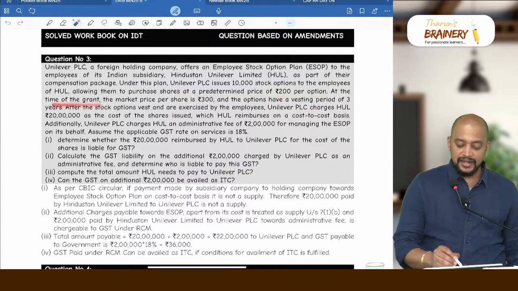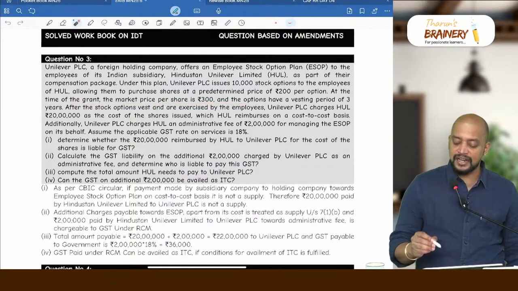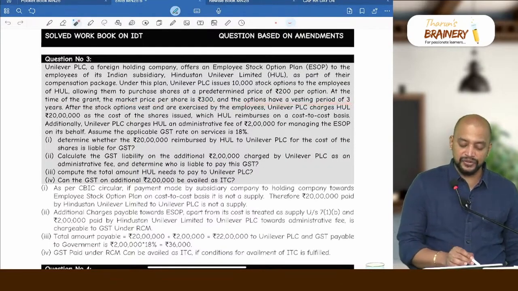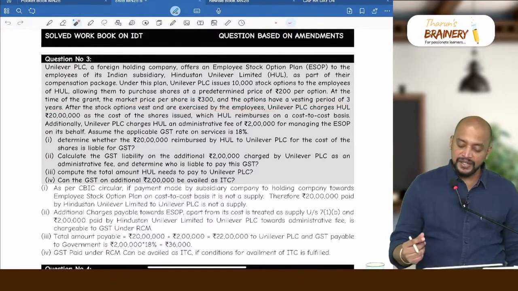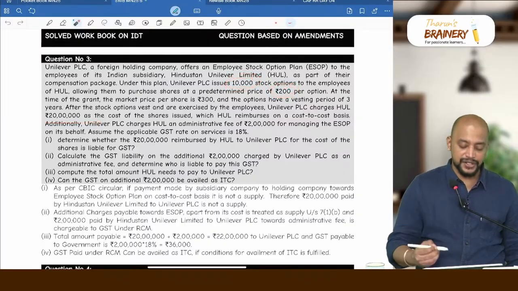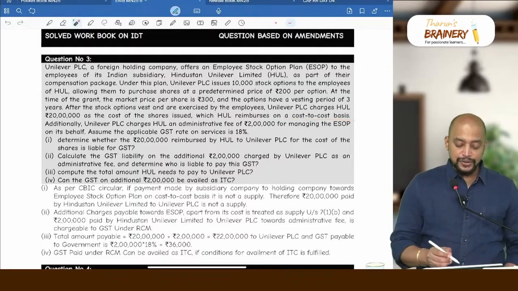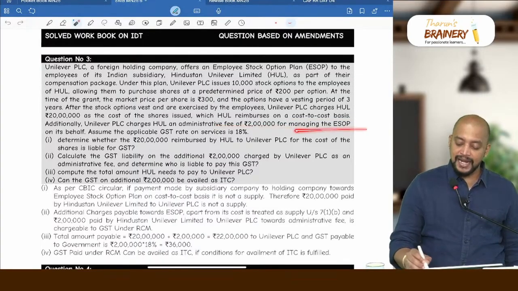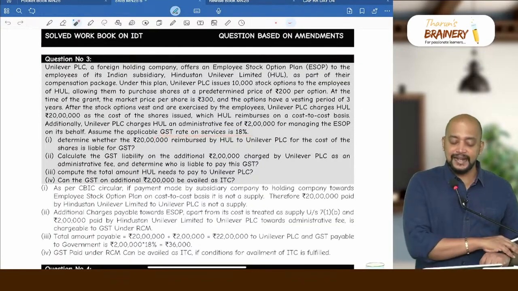At the time of the grant, the market price per share is rupees 300 and the options have a vesting period of 3 years. After the stock options vest and are exercised by the employees, Unilever PLC charges HUL 20 lakhs as the cost of the shares. Logic simple, 10,000 stock options into 200 rupees per option, 20 lakhs is the cost of the shares, which HUL reimburses on a cost to cost basis. Additionally, Unilever PLC charges HUL an administrative fee of 2 lakhs for managing the ESOP on its behalf. Assume the applicable GST rate on service is 18%.